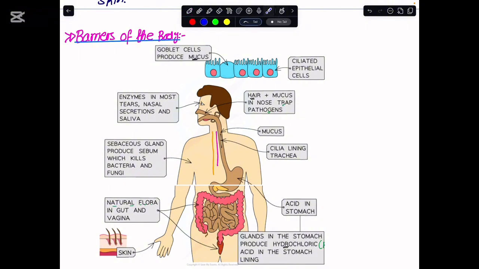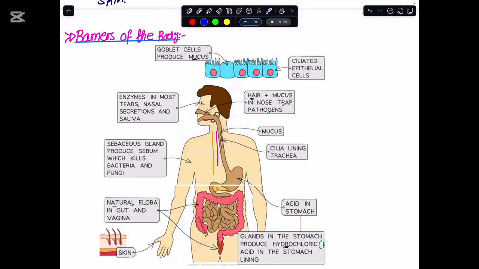So, in this trachea that we have here, there are ciliated cells, and these ciliated cells again have a sweeping action, so they act as a physical or mechanical barrier. And if I were to quickly highlight some of the chemical barriers that my body possesses.